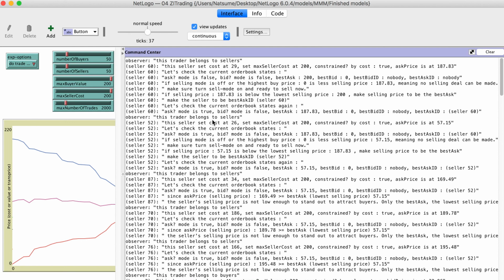However, the next trader we found is also a seller, which means we cannot make a deal. But we still can do something else. We can see whether this seller's price is even lower. Because if it turns out that this seller's offering selling price is lower, we can update the best selling price and update the best seller.